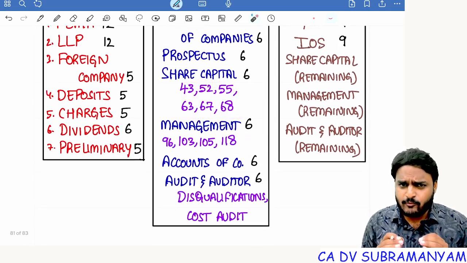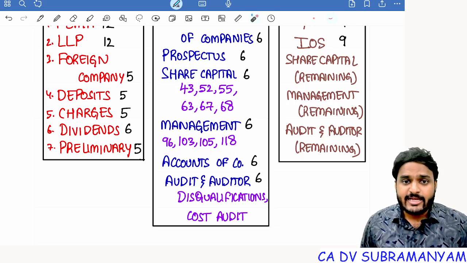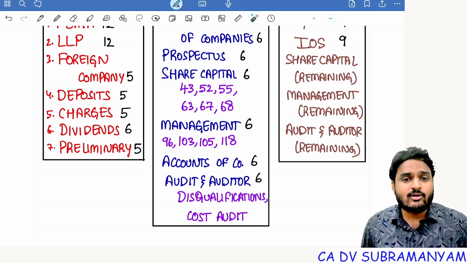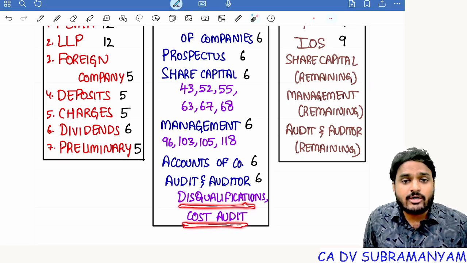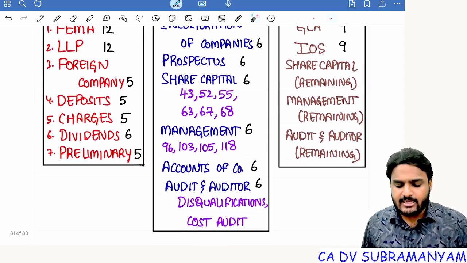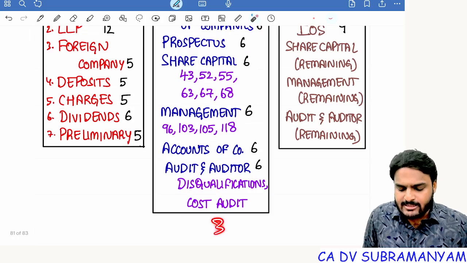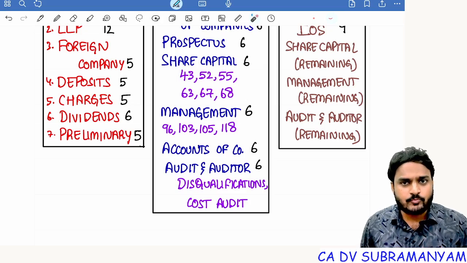Next one, management and administration. I selected only 4 topics. AGM, section 96. Quorum 103. Proxy 105. Minutes 118. Next one, accounts of companies and audit and auditors. In audit and auditors, I selected only 2 topics. Disqualifications, eligibility criteria. It is all about eligibility criteria of auditor. Next one, cost audit applicability limits. Understood? So this is second category. Yes, here you can expect 36 marks from this second category. On conservative basis, I'm telling you.